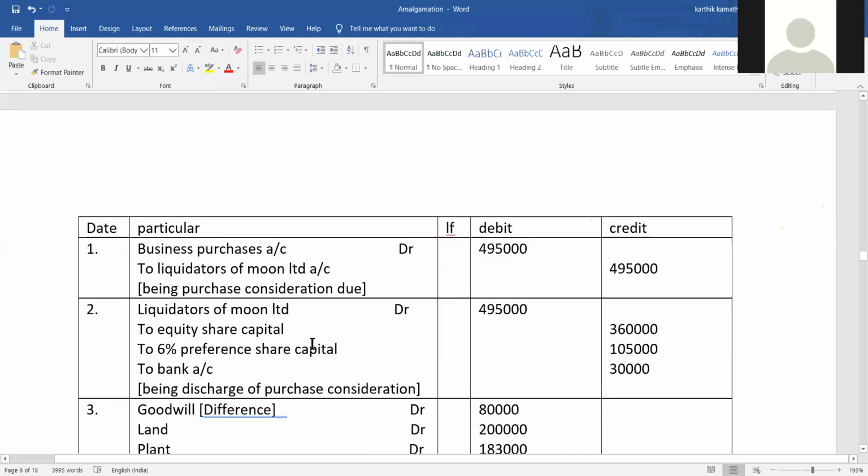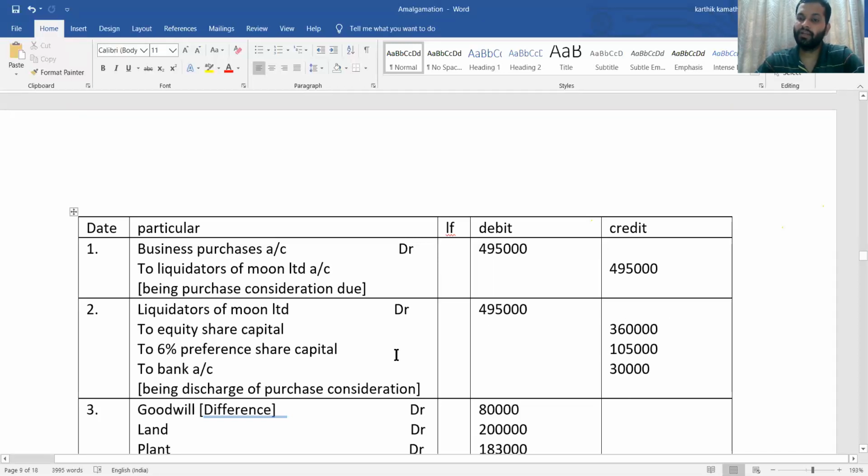Second entry, that is liquidators of Moon Limited. How you are going to discharge purchase consideration, that we are going to see. Liquidators of Moon Limited account debit to what and all ways? First thing we have paid in equity shares. First adjustment equity shares. So to equity share capital you are going to write 3,60,000.